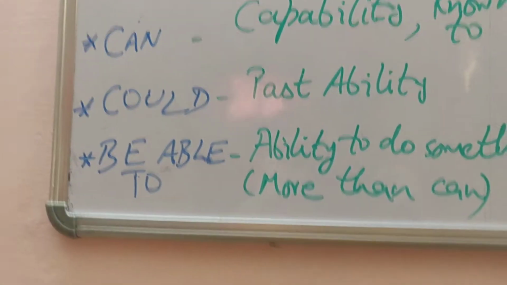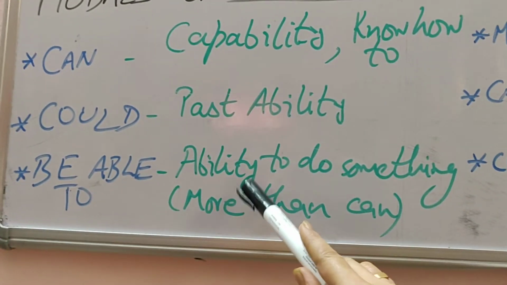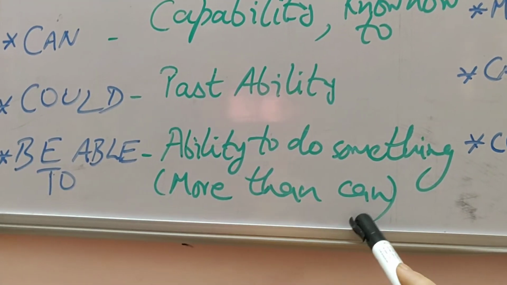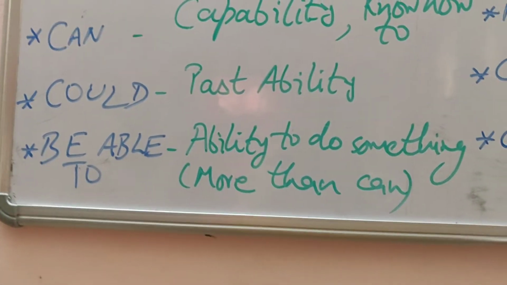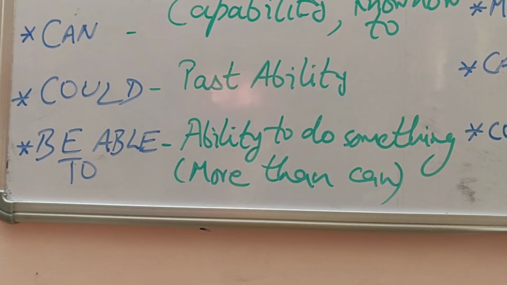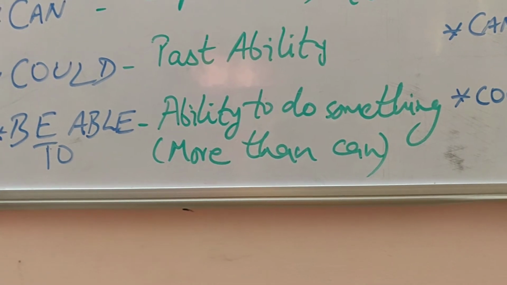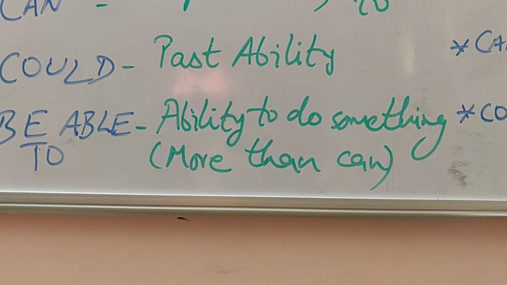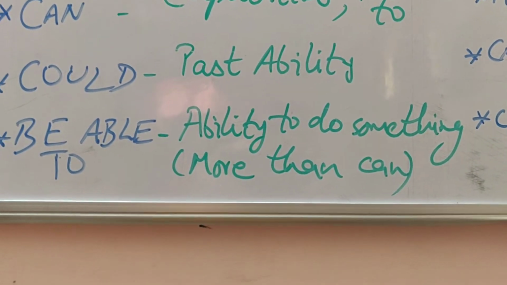Now come to be able to. Be able to expresses an ability to do something more than can. It tells something which is more than can. Like Shyam will be able to reach home in time, or Rahman will be able to speak English fluently.